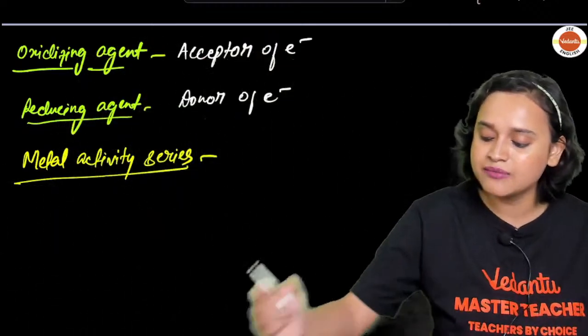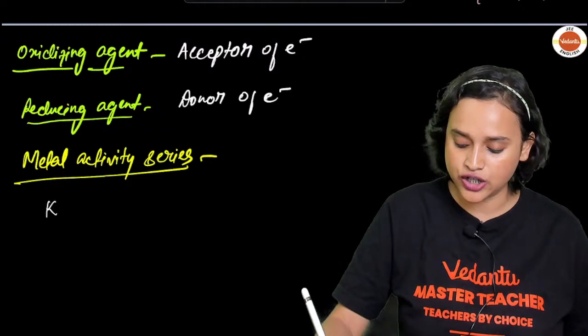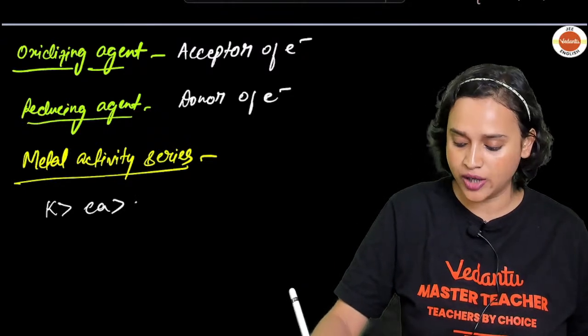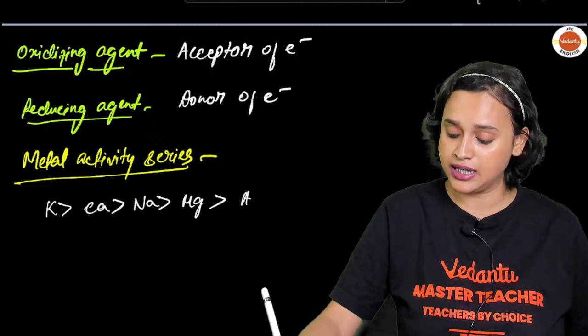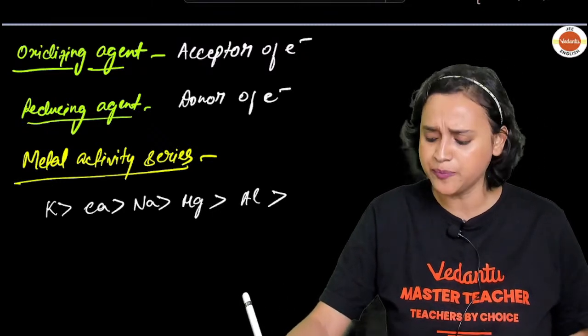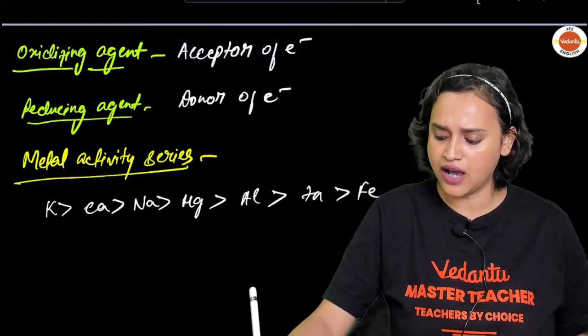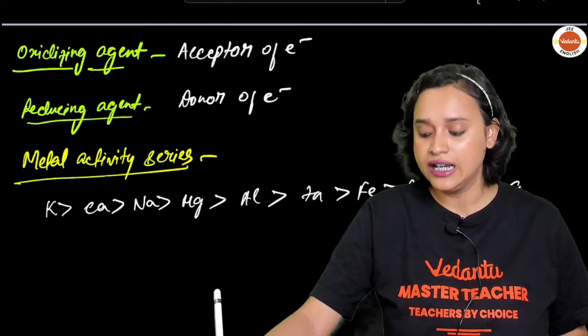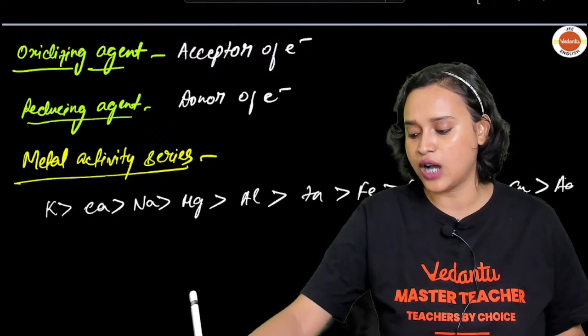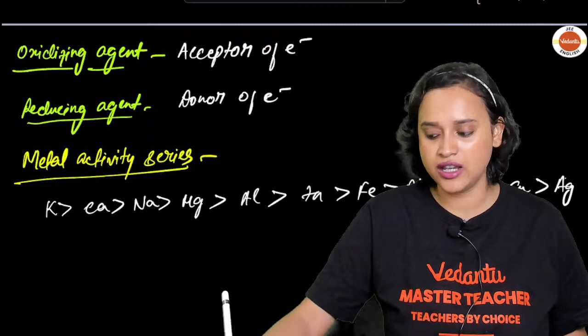In this metal activity series, you will see that potassium is above calcium, calcium is above sodium, sodium is above magnesium, magnesium is above aluminium, then you have zinc, then iron, then lead, then hydrogen, then copper, then Ag, and last you have Au.